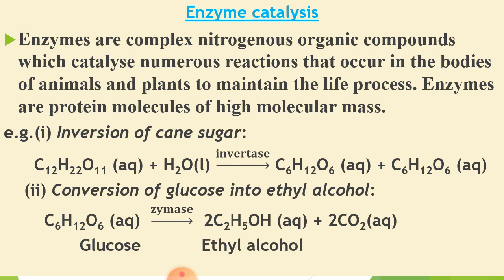Enzymes are complex nitrogenous organic compounds which catalyze numerous reactions that occur in the bodies of animals and plants to maintain the life process. Enzymes are basically protein molecules of high molecular mass, and they form a colloidal solution in water. That's why we study enzyme catalysis in this chapter.